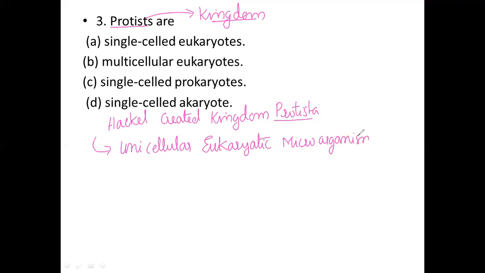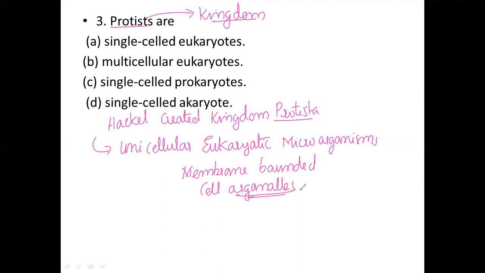They have a typical eukaryotic structure, with membrane-bounded cell organelles present.